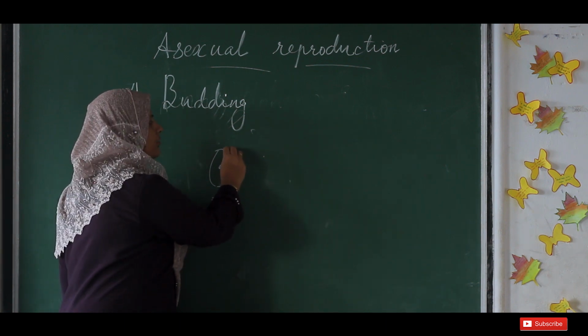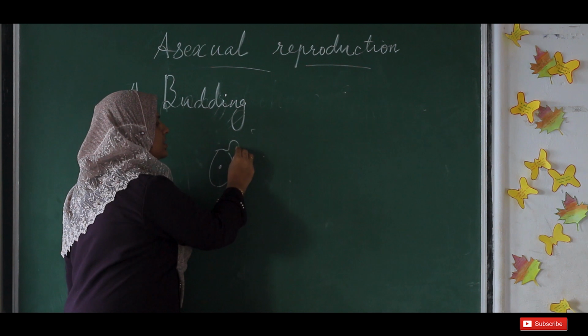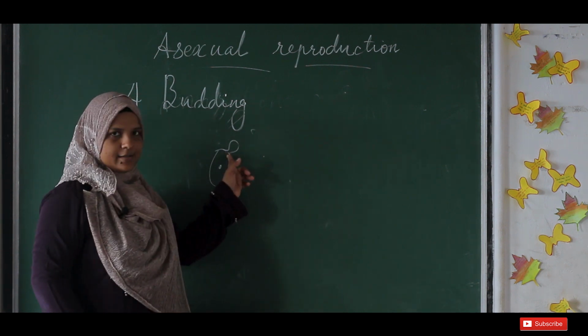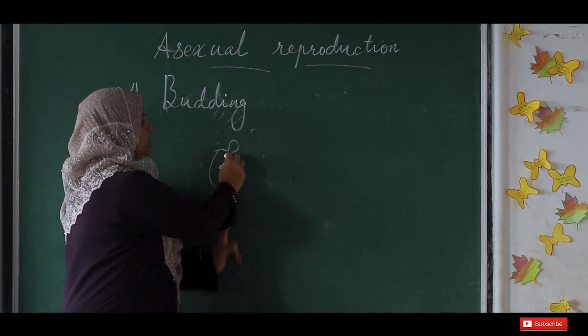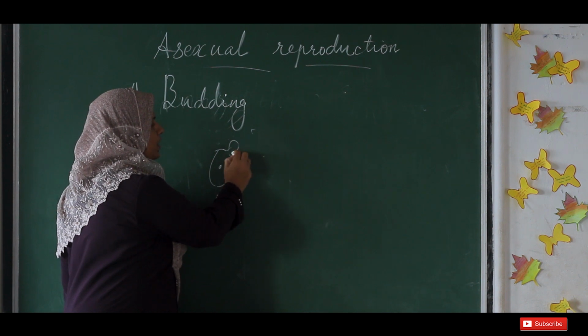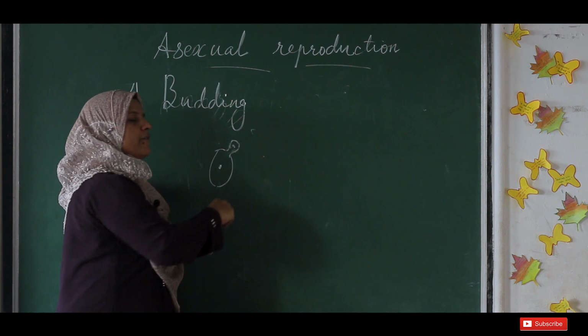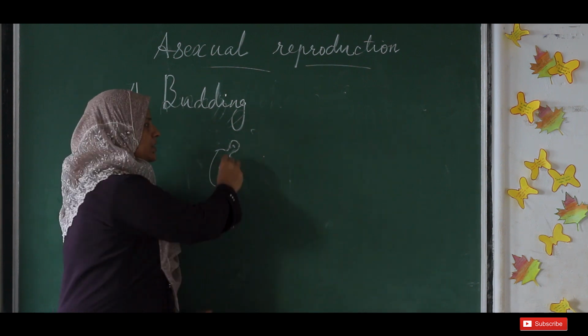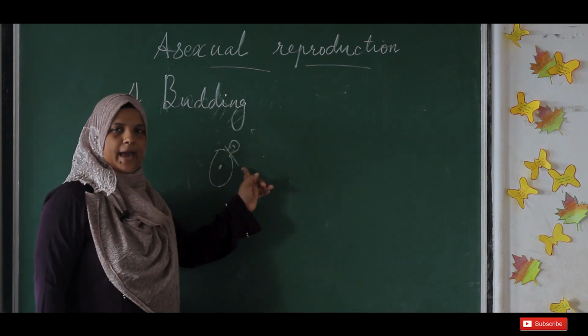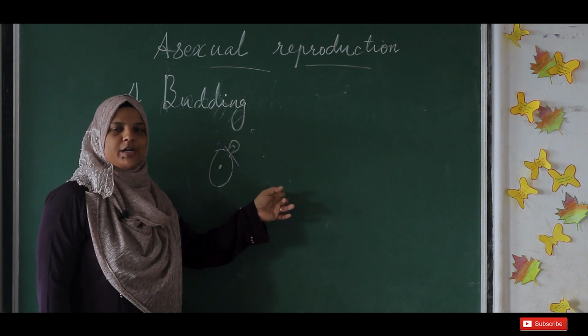Again, this yeast also forms a bud over its body like this. And some cytoplasm will be moving into the bud and there will be formation of a nucleus. Then when this bud gets matured, it will detach from the parent body and form a new individual.